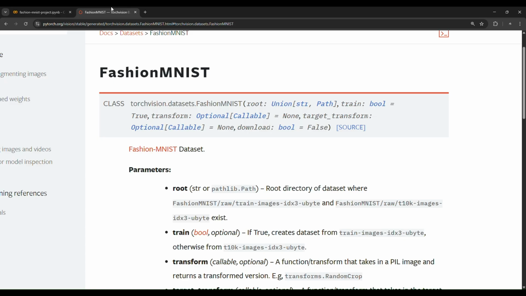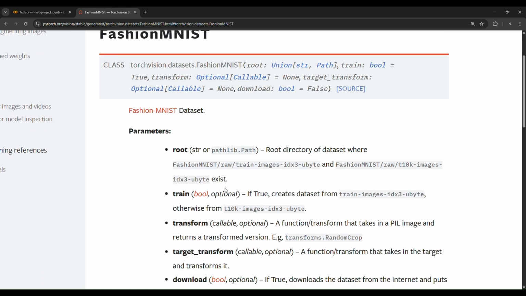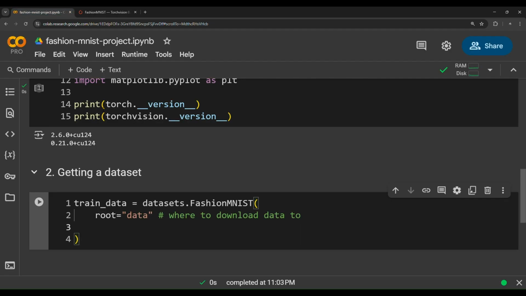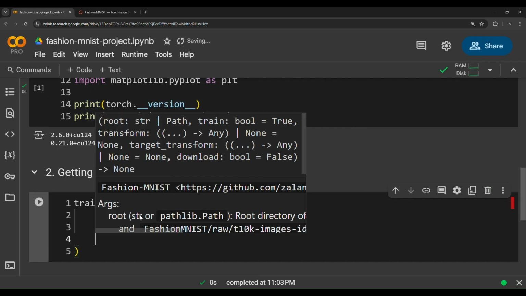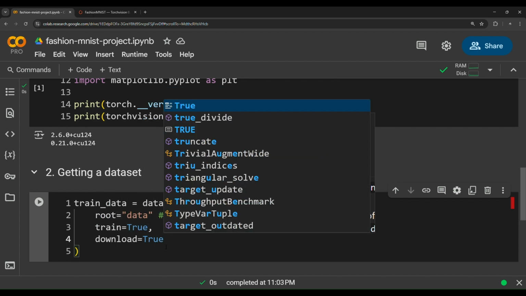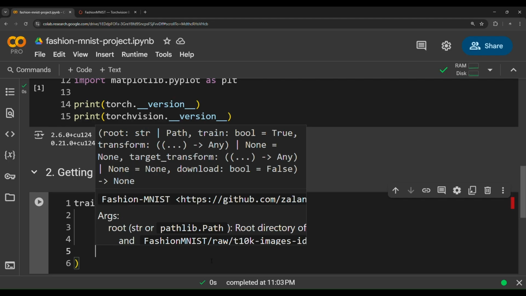And then it takes train. Whether this dataset is being used for training or for testing, for training the model or for evaluating. So train, we're going to set it to True. Yes, this is the training set. And then we have to pass in download as True. Download, do you want to download this dataset? Yes, we definitely want to download this dataset.